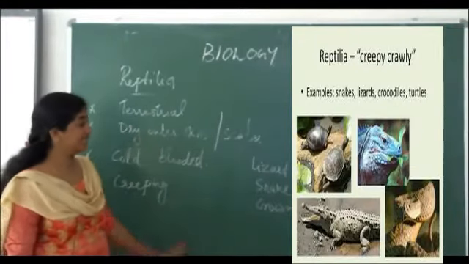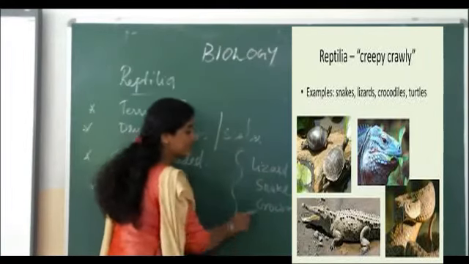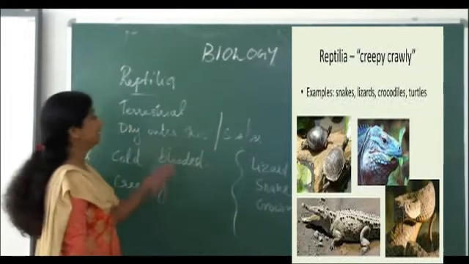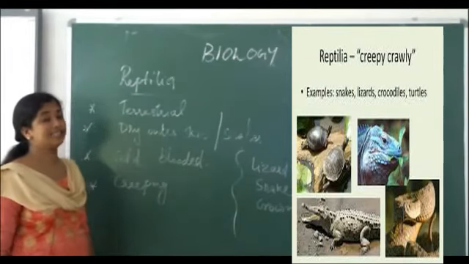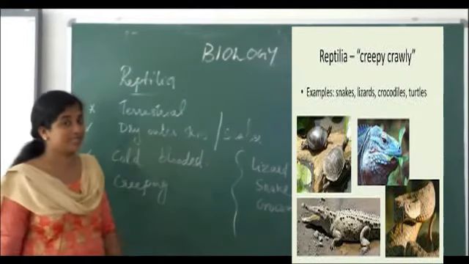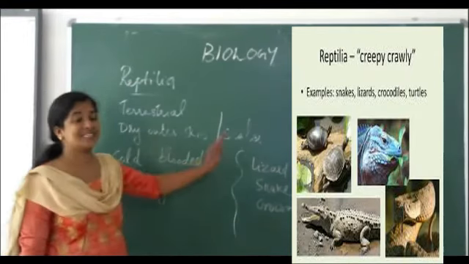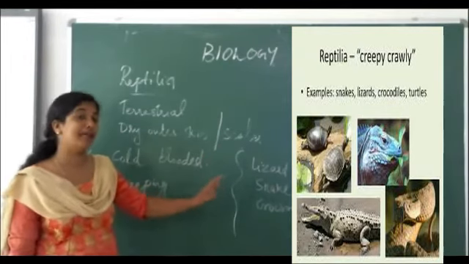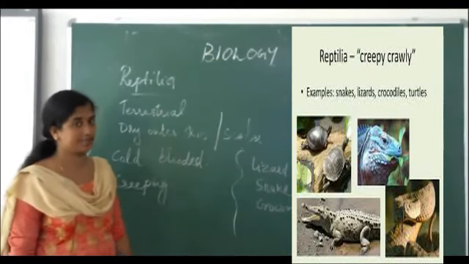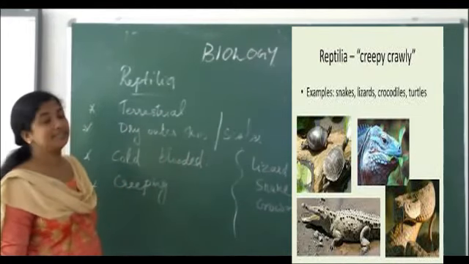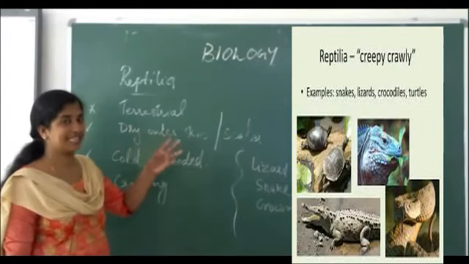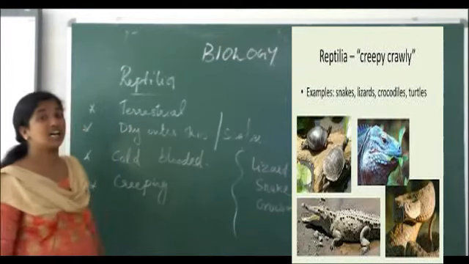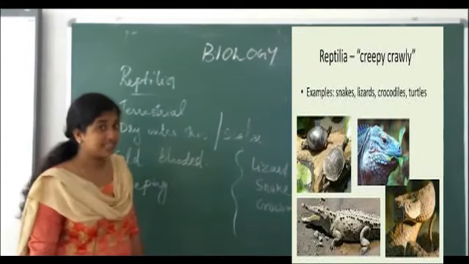First I will tell its examples: lizard, snakes and crocodile. Can you tell its characteristics? They are terrestrial and the body has very dry outer skin, with scales present on the surface of the body. They are cold-blooded and creeping animals.